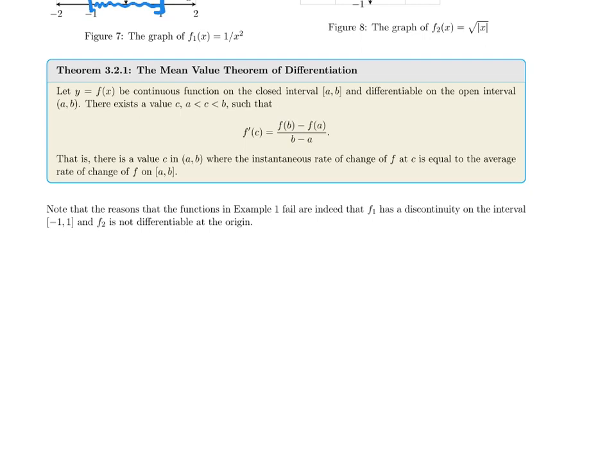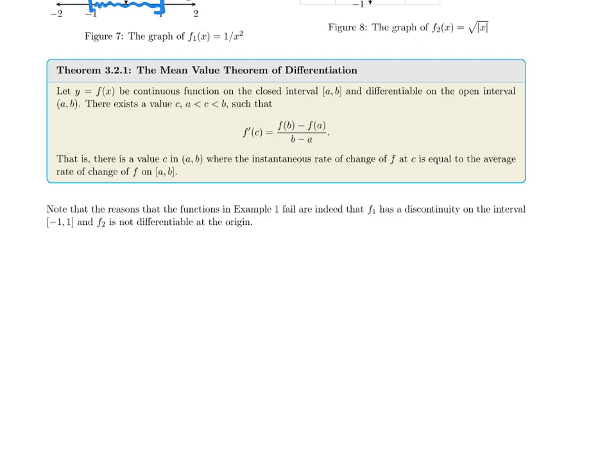So let's get to the statement of the actual theorem. When does this idea of the average rate of change equaling the instantaneous rate of change work? Well, it works under these conditions. We're going to let our function be a continuous function on the closed interval a, b and differentiable on the open interval a to b. So that just means that it has to be differentiable on the interior of the interval, but not necessarily at the endpoints. If these two conditions are met, then there exists a value c between a and b such that the instantaneous rate of change at c equals the average rate of change over the interval a to b. So our average rate of change, this is the same difference quotient we've seen multiple times.